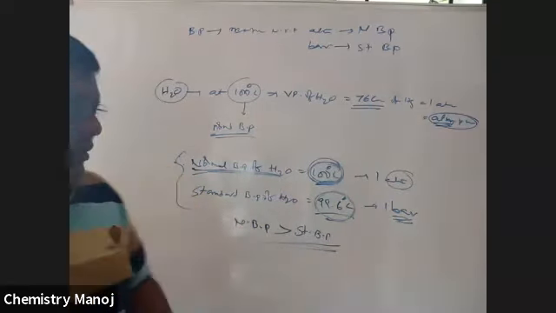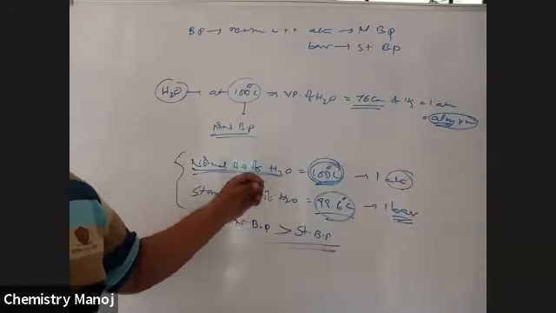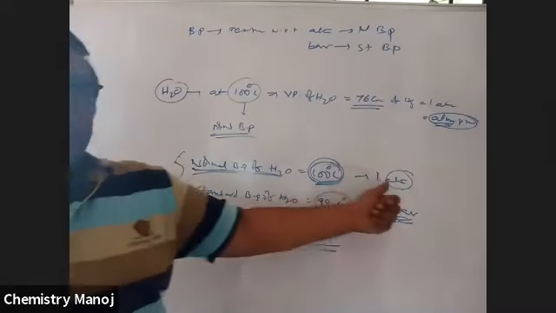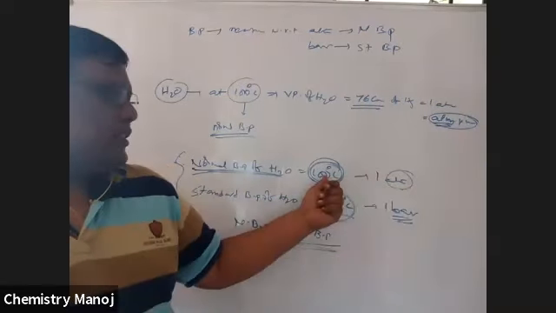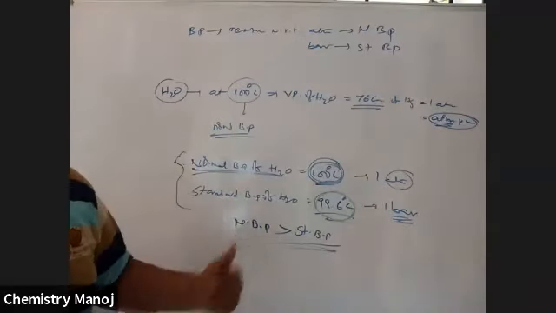Are these two points clear or not? Standard boiling point and normal boiling point. Boiling point expressed at 1 atmosphere is the normal boiling point. At 1 bar, it is the standard boiling point. Okay.